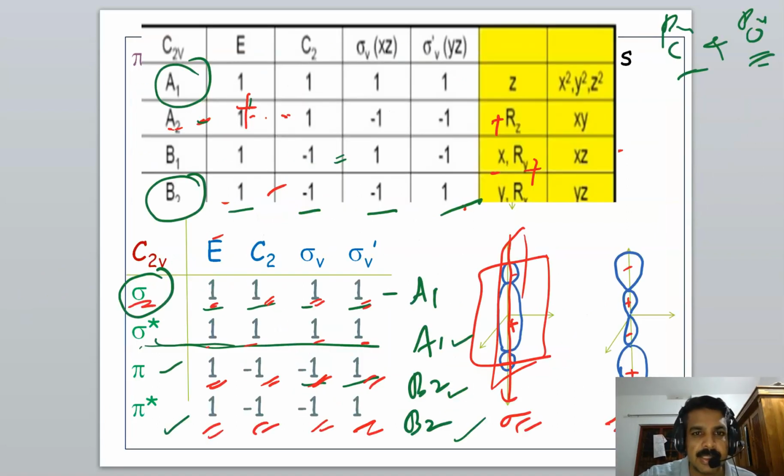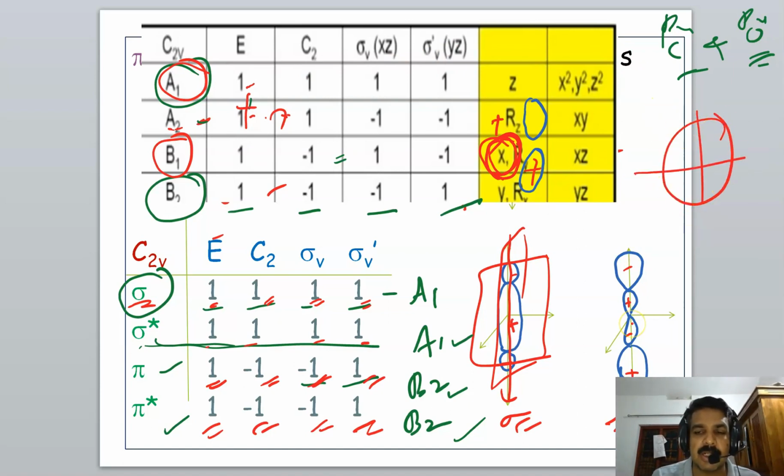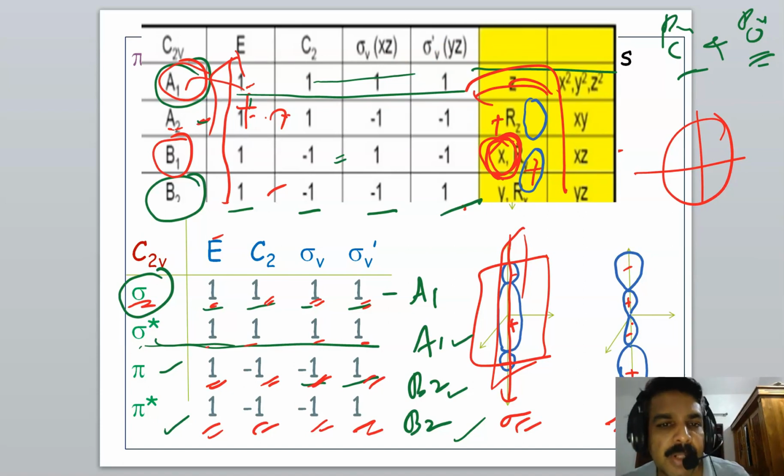Again, the symmetry of the Px orbital, as we have already studied, is the same as the symmetry of X, and that is B1. The symmetry of Px is the symmetry of X, and that is B1. And the symmetry of the S orbital is always A1, because the S orbital is spherically symmetric. All the symmetry operations have no effect on the S orbital. So it always has characters 1, 1, 1, 1. The S orbital always has A1 symmetry.